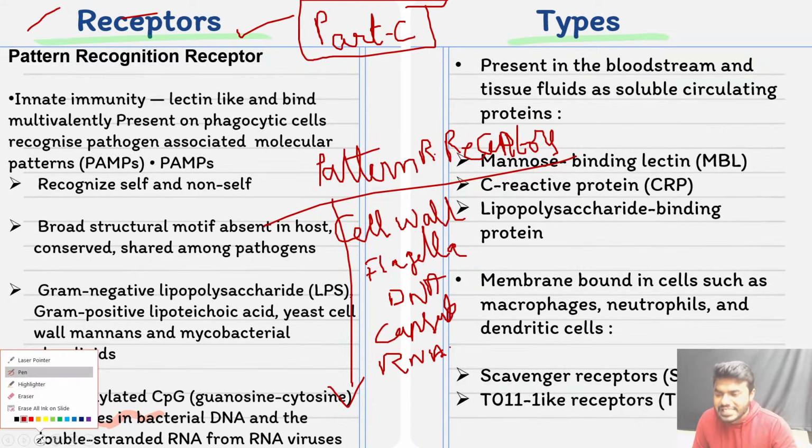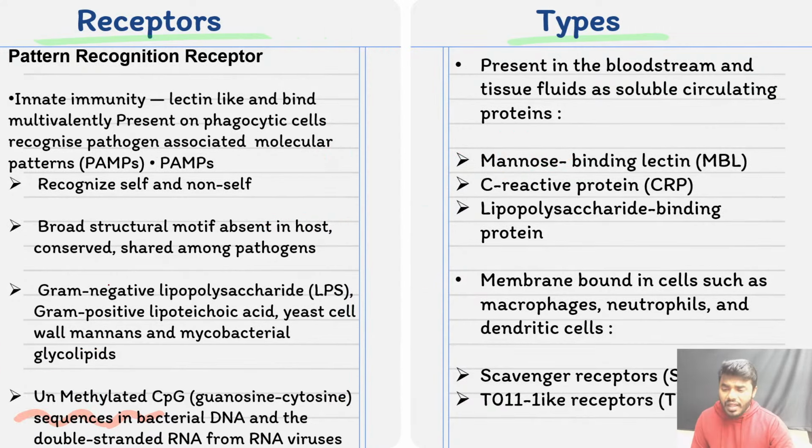Suppose I give you an example. A gram-negative bacteria enters our body. Listen to me, friends. It has released lipopolysaccharide as its antigenic substance. So a specific receptor comes into the picture which can recognize only lipopolysaccharide. A gram-positive bacteria enters our body. Listen, you have to remember this. It has released lipoteichoic acid as its antigen. So the point is very clear. Only the lipoteichoic acid specific receptor will associate with it.